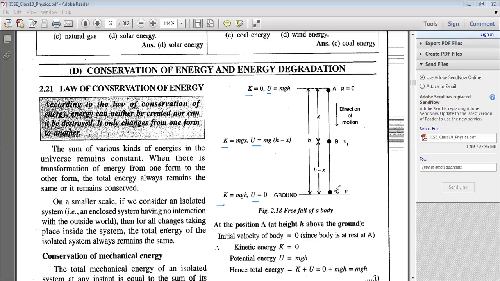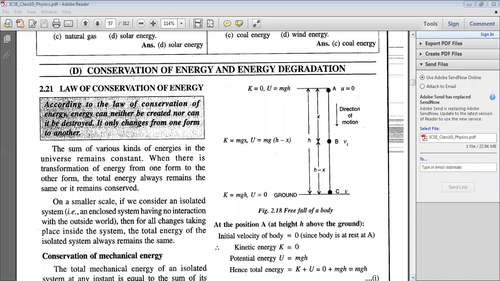So initially, at position A, where the body is at a height h above the ground, initially the body is at rest, so u equal to 0 implies that kinetic energy must be equal to 0. Potential energy is maximum because it is at a height h. So it is mgh. So the potential energy of the body is mgh. So the total mechanical energy is K plus U. It is 0 plus mgh, or mgh.